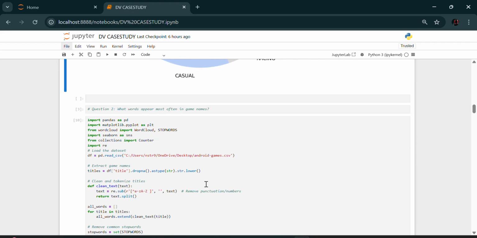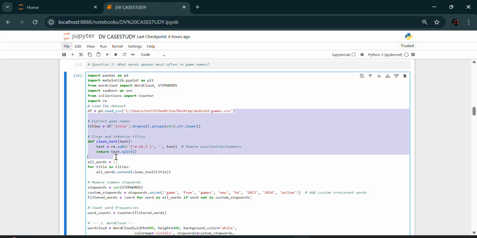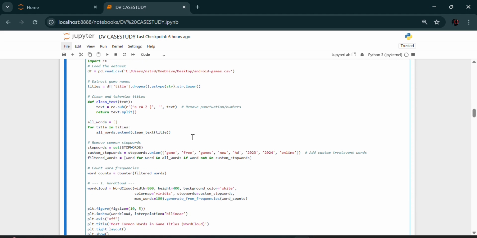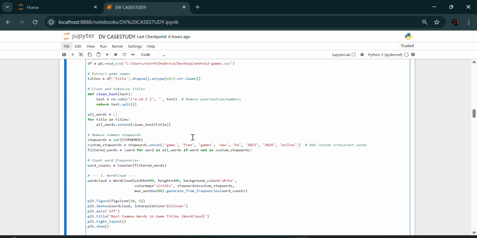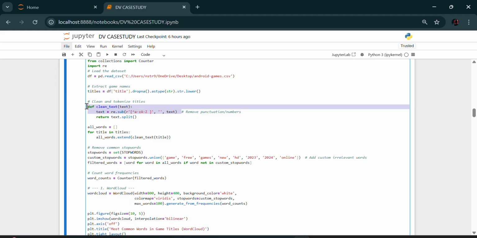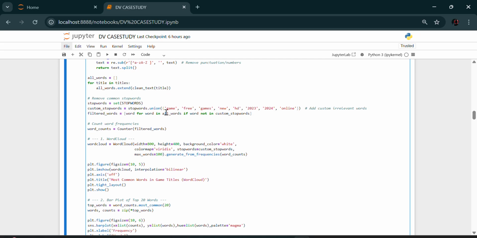Going to question 2, most common words in game titles. The dataset I used for this is Android Games. This dataset had cleaner and more consistent game title data, making it ideal for performing word frequency analysis without much pre-cleaning. In the code, I used regular expressions and string methods to remove special characters. I counted word frequency using Python's Counter class.